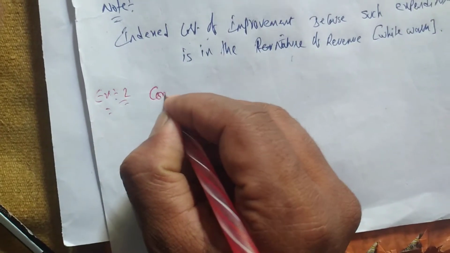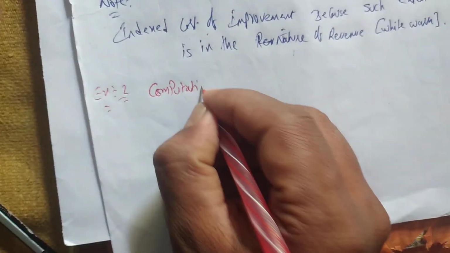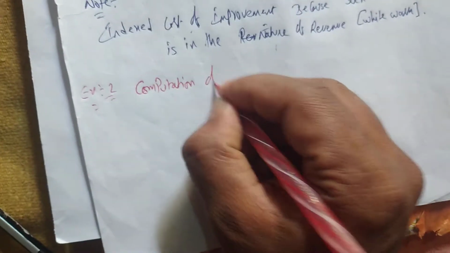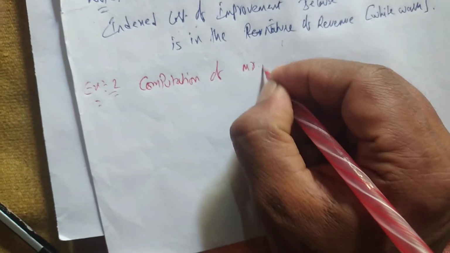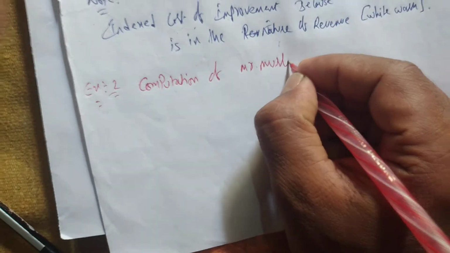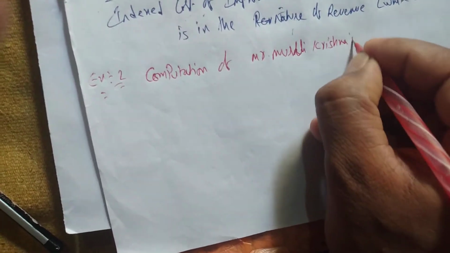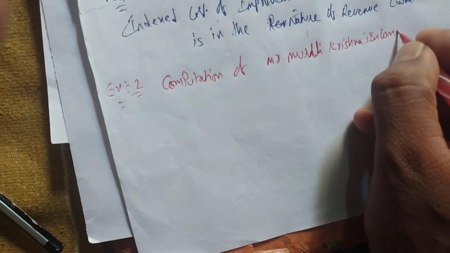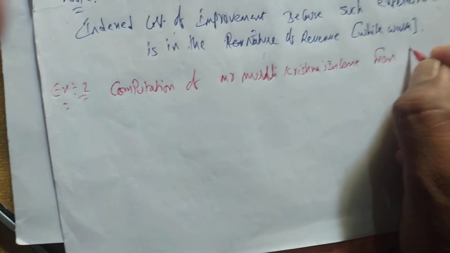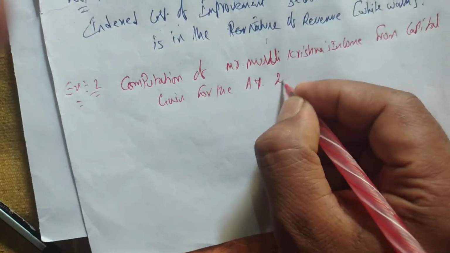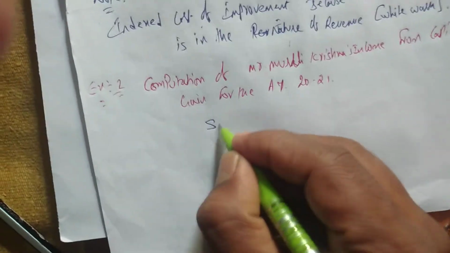Computation of Mr. Murali Krishna's income from capital gain for the AY 2020-21. We will write computation instead of calculation, since computation is a good word in taxation.